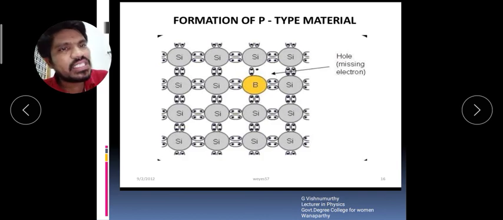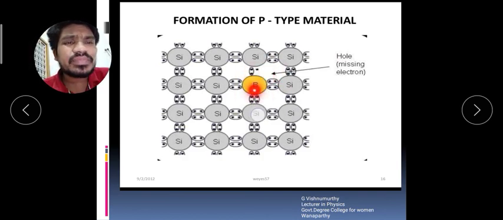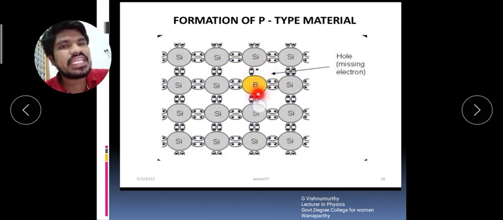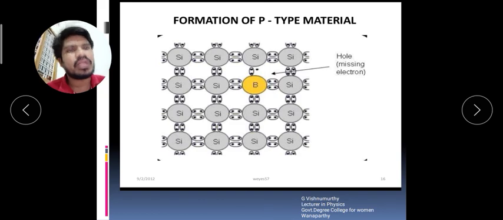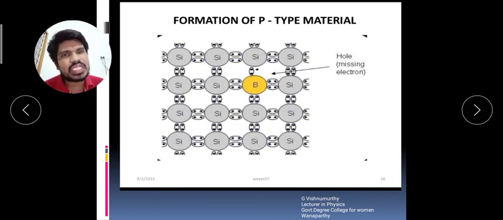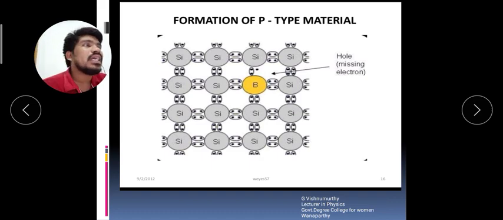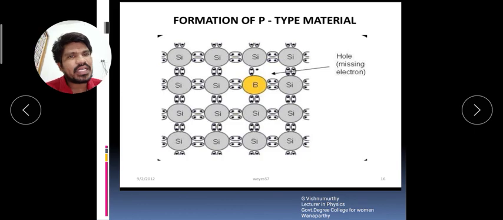So there is no fourth electron in boron. That deficiency of an electron in boron is called a hole. So the P type material has a larger amount of holes and a lesser amount of electrons. The current conduction in P type material is due to holes.